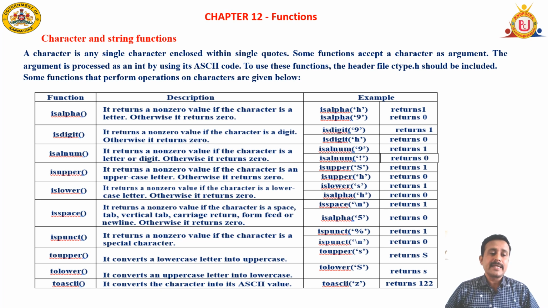Then the toascii function. This function converts the letter or any input into its ASCII equivalent. You know ASCII values are numbers. So to convert any input into its equivalent ASCII value, we will use a function called toascii. So this is very important from an examination point of view. You can expect it either for 1 mark or for 2 marks or for 5 marks too.